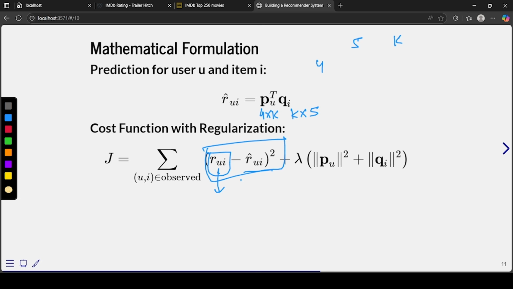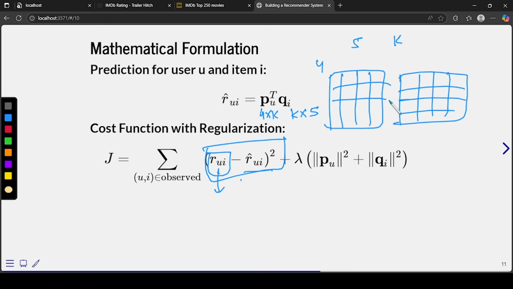Now for each element of that matrix multiplication, you have to compare with the original matrix which we had, right? The 5 cross 4 original matrix. This is the prediction matrix. You have to compare each value, find the difference between them, square them, and sum all of that. So this is the same as mean squared error, right? Or you can take just the squared error. That's what we are doing here, and this is the loss function we will consider.